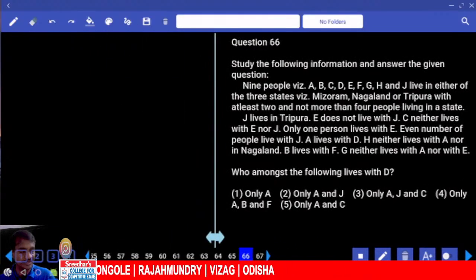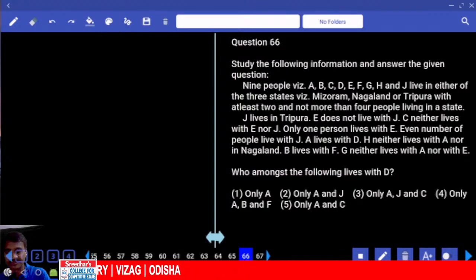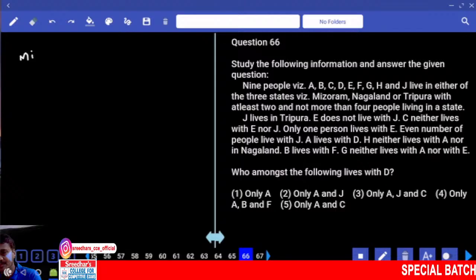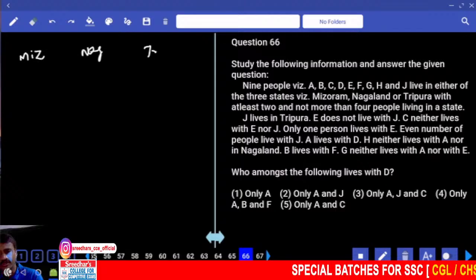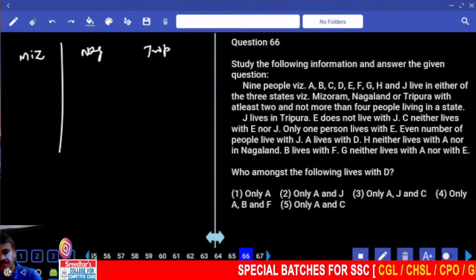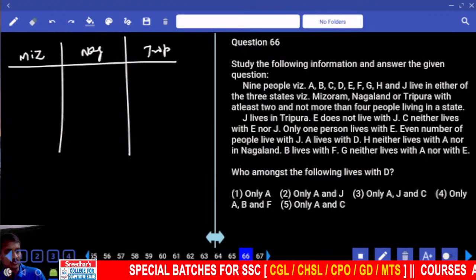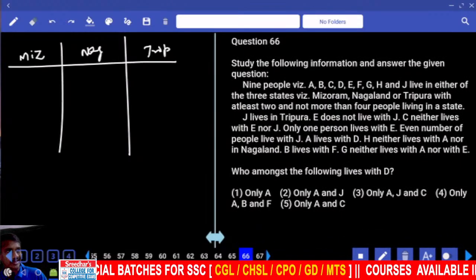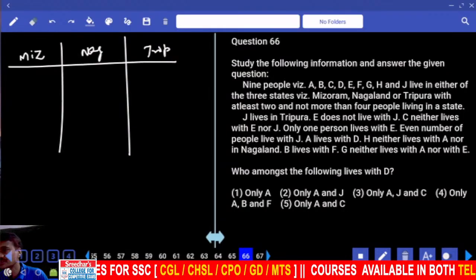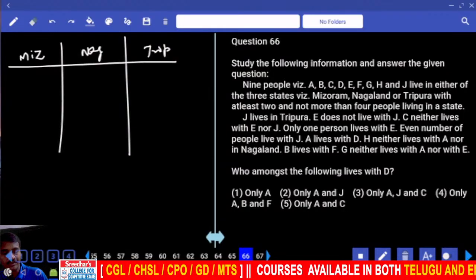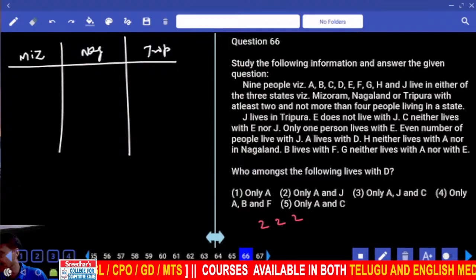Now, common parameter distribution, first priority. What are the 3 states we have? Mizoram, Nagaland and Tripura. Then coming to condition number 1: at least 2, not more than 4. At least 2 means 2, 2, 2, that is minimum 6.